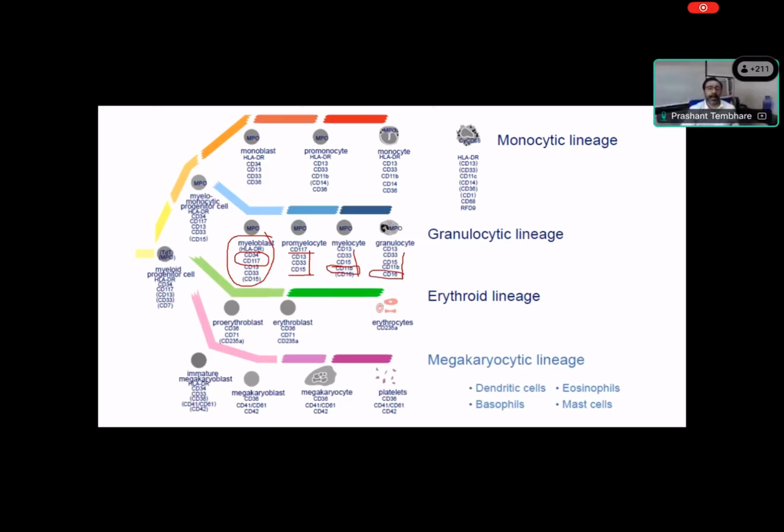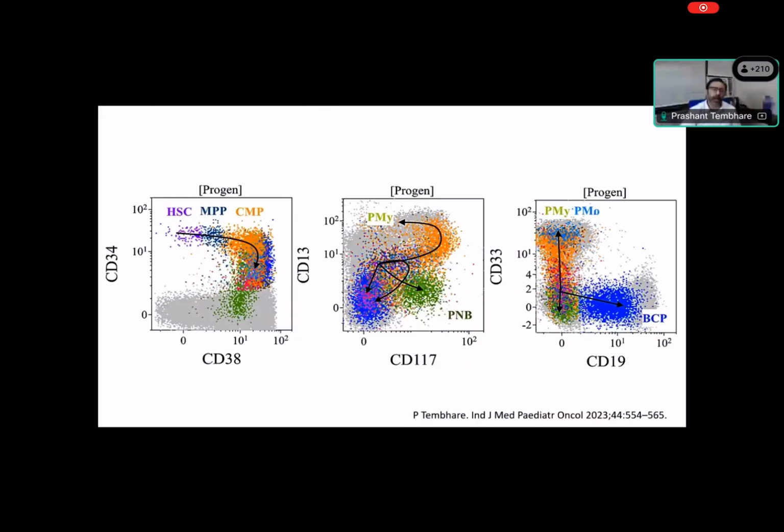So you can see the different markers exist, and at all these three stages, CD34 has disappeared from the lineage, right? HLA-DR has also disappeared. So these protein changes happen. The same way when the monocytic lineage happens, this is the figure you can see.